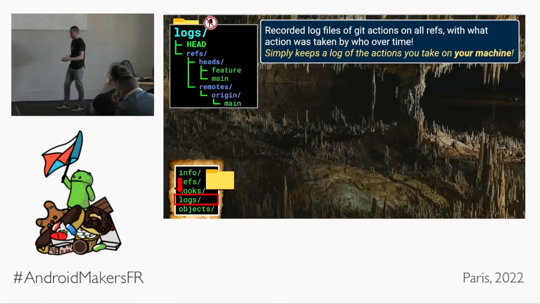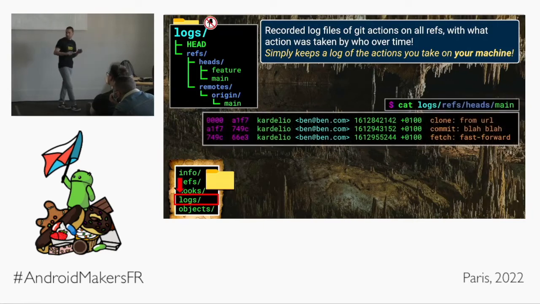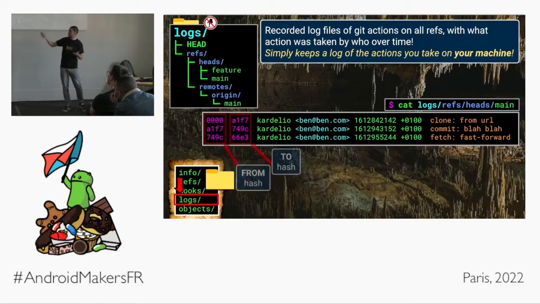Cool. The logs folder. This one's relatively simple. Again, this is an archive, okay? This is for the recorded logs of Git actions. When you do an action in Git, it's logged, which is dope. And if ever you make a mistake in Git, you'll be very, very thankful that these logs exist. Let's take a look at one of the files here. This is the log for the local branch main.